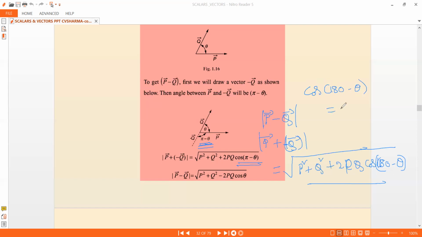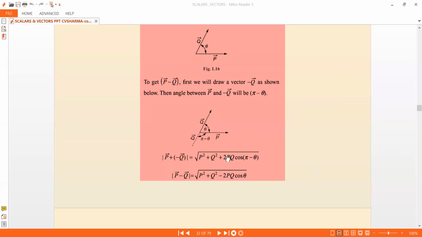That is why the negative sign comes in. Cos of 180 minus theta is negative cos theta. Or you just replace q with minus q in the original result we had derived earlier, and you will get the same answer. So the modulus of p bar minus q bar is square root of p square plus q square minus 2pq cos theta. So that is the idea here. Let us move on further.